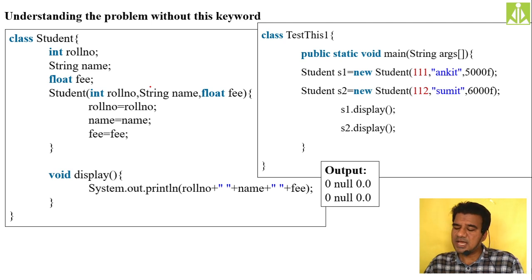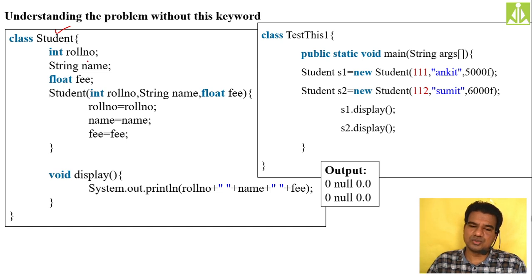As you can see in this class, I have taken the class name Student. In this Student class, I have taken three instance variables: roll number, name, and fee. Roll number is of type integer, name is of type string, and fee is of type float. So three different instance variables I have taken. Then I'm also taking the Student class constructor, and it is a parameterized constructor.